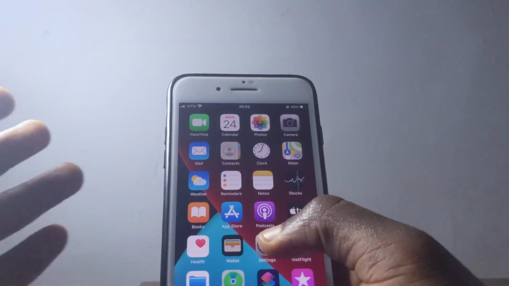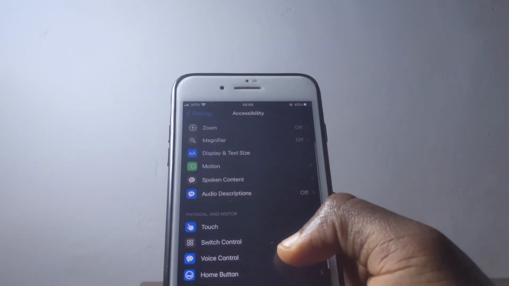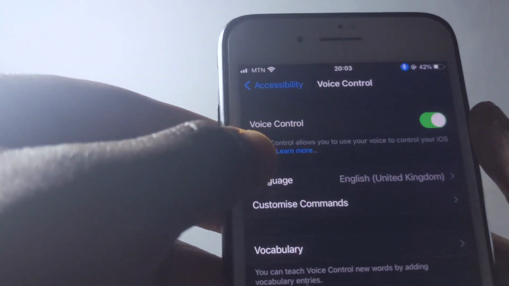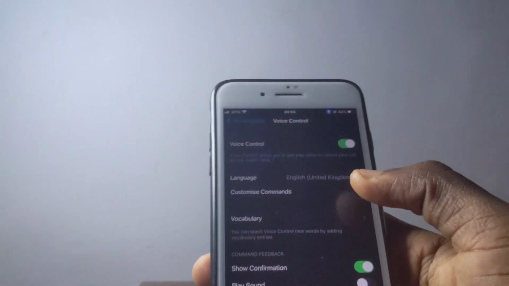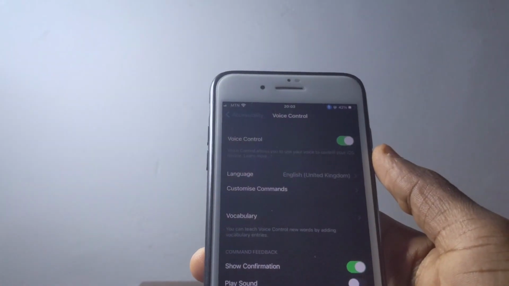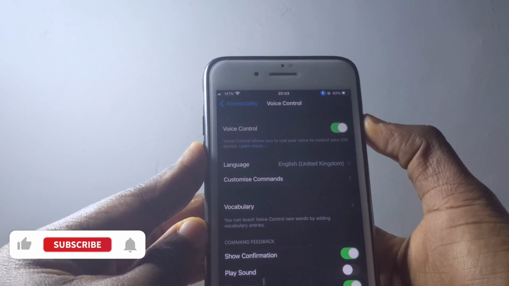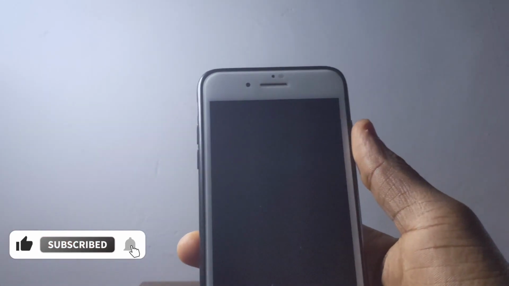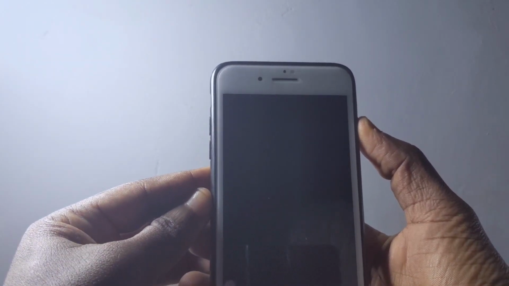So right now in iOS 14.6, you can unlock your iPhone with voice control when you reboot it. So when you go to voice control and turn this on, you can see voice control allows you to use your voice to control your iOS device, and when you see your microphone right here, you reboot your phone and you're going to be able to unlock your device. So I'm just going to try this out and we're going to see how it works. We're going to reboot our phone and then we turn it on, and we're going to ask our voice control to unlock our password for us.